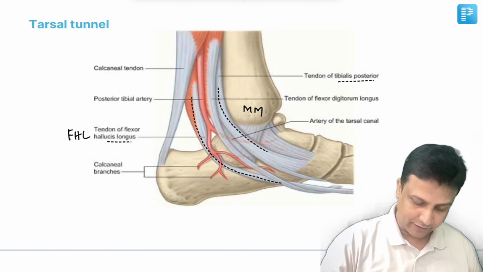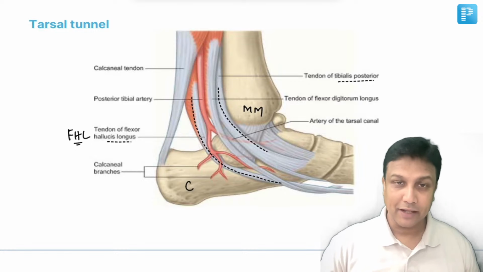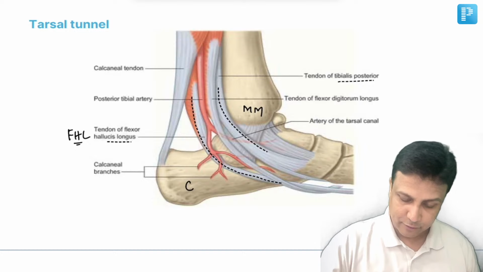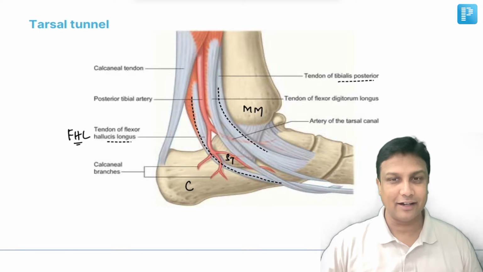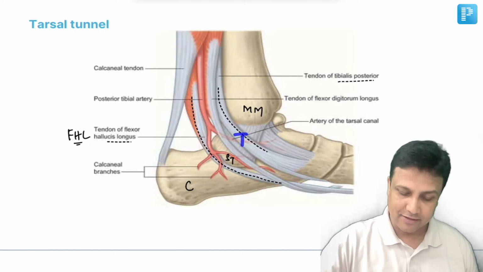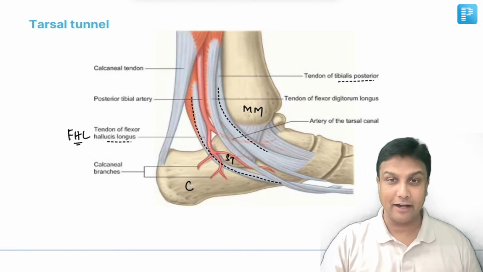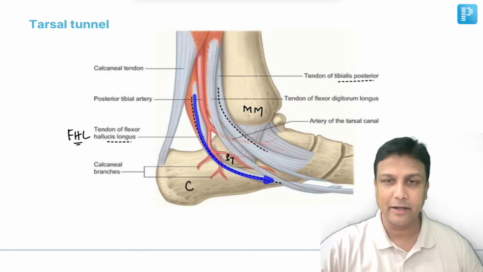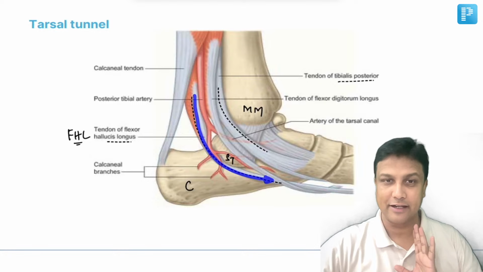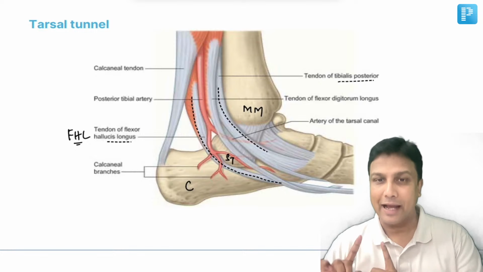Now, sir, how to identify this one? Actually, this bone here will be your heel bone, that is your calcaneum. And calcaneum has a projection here. This projection is referred to as sustentaculum tali. Now, why is the name given like that? Because just above this, you'll have the talus, and this is going to support the talus. That is why it is called sustentaculum tali. And if you see a tendon going just beneath the sustentaculum tali, bang on, that is the flexor hallucis longus tendon, and you can see it is going all the way up to the great toe, hallucis.